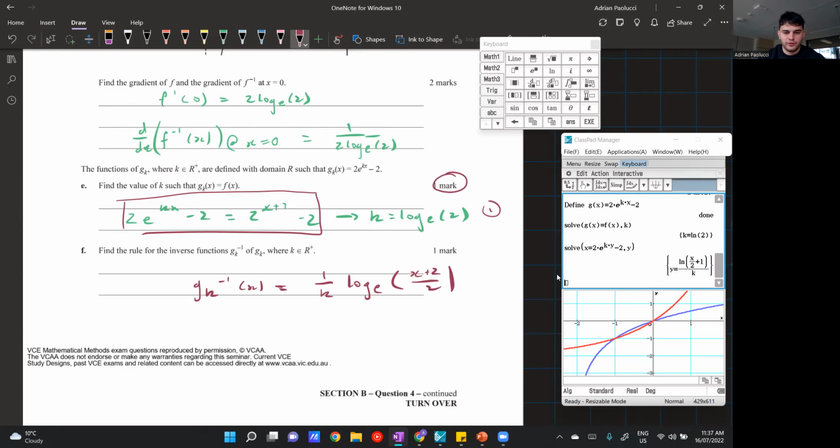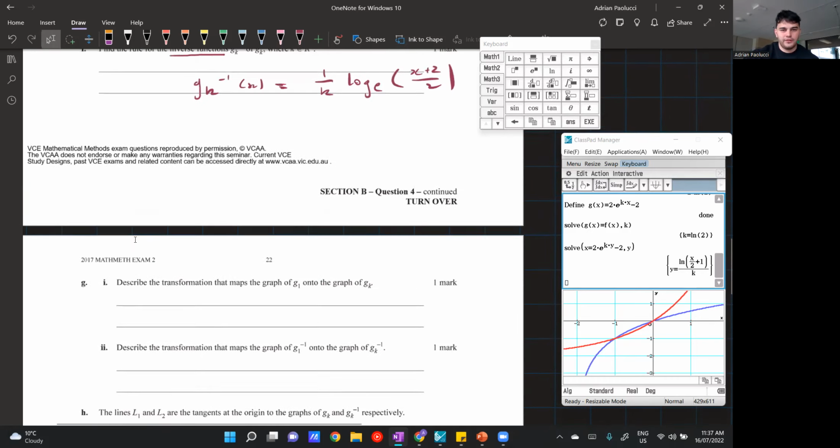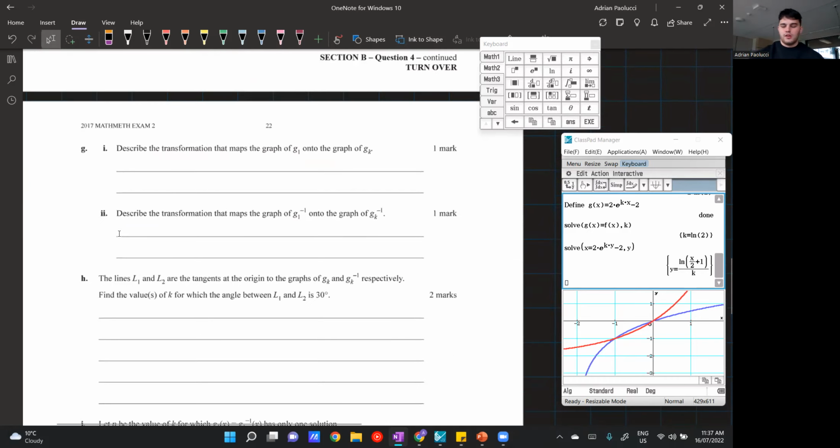I think one interesting thing to note here is that it asks for the rule of the inverse functions, not just the singular function. I won't give away the answer for that, but if someone has a theory about why it asks for the inverse functions, feel free to leave it in the chat and I'll just confirm whether you're right. But yeah, it asks for inverse functions. It's not a mistake. Why do people think that is? Just put that in the chat as I continue the next questions.